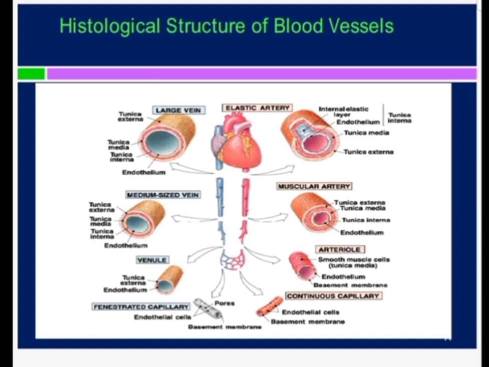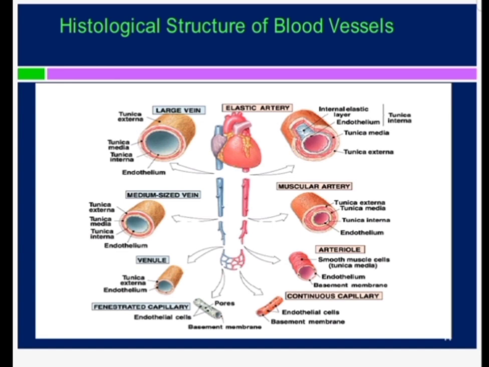We call it the muscular artery because in the tunica media there are 30 to 50 layers of smooth muscles which are running circularly. All the arteries which are named in the body belong to this class of arteries, and they are also known as the distributing arteries. Then comes the arterioles. In the arteriole there are two layers of smooth muscles.